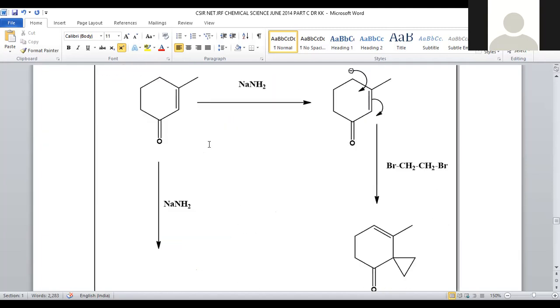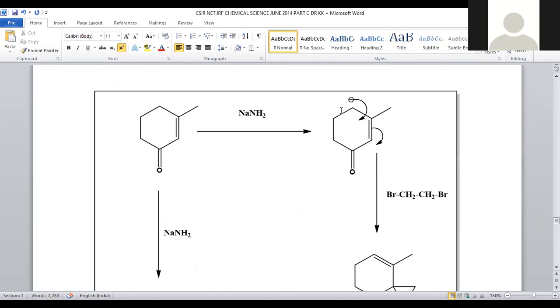Then we are taking an alpha beta unsaturated carbonyl compound and treating it with sodamide. What is the nature of sodamide? Sodamide is a strong base used to abstract the H and eventually generate the carbanion. The carbanion generated in this manner is stabilized by delocalization because it is in conjugation with this double bond and even this double bond and O. There is a conjugation. That's the reason why the carbanion generated is highly stable.